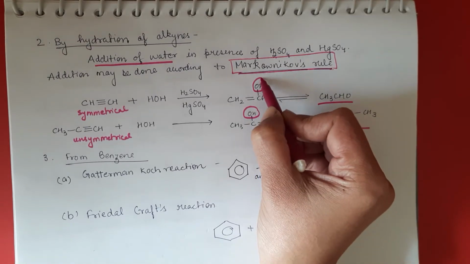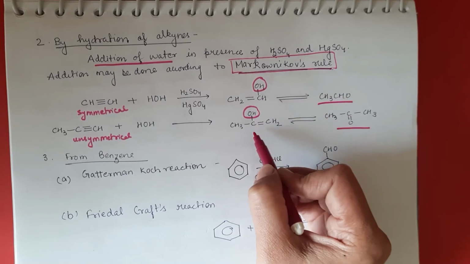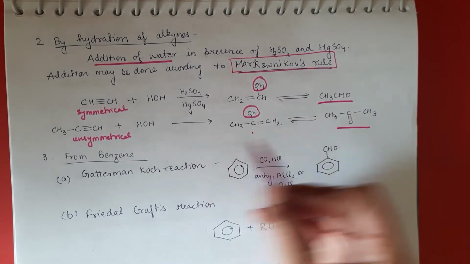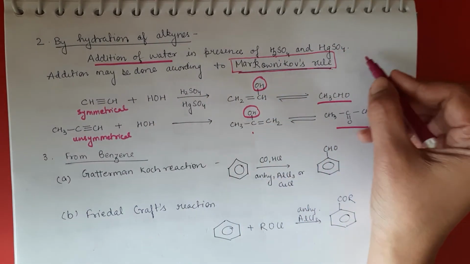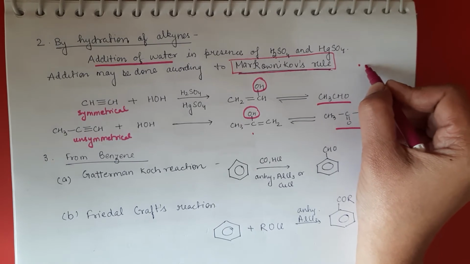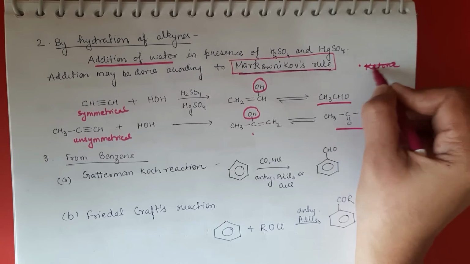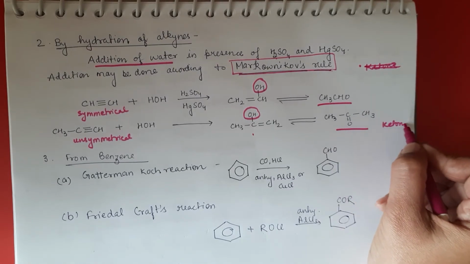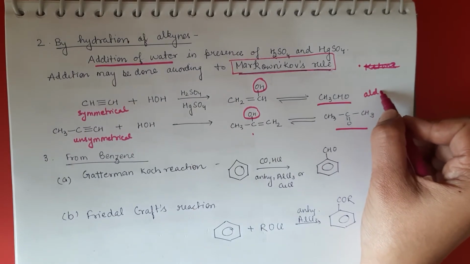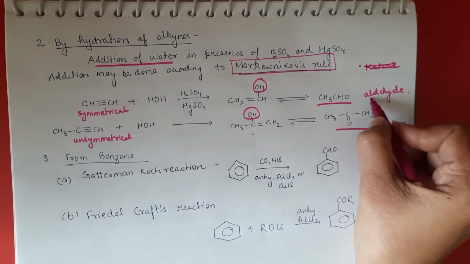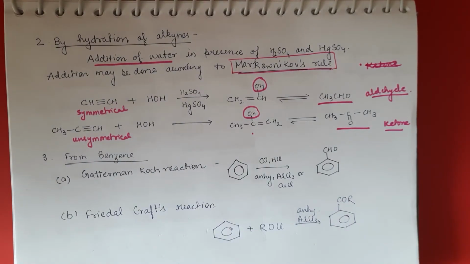So here you can see OH is adding to that carbon where the number of hydrogens is less, and even here also. So you can make out a key point from here: if we take an unsymmetrical alkyne, we will get ketone. If we are taking a symmetrical alkyne, we are getting what? Aldehyde.